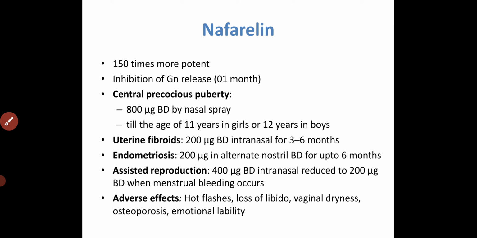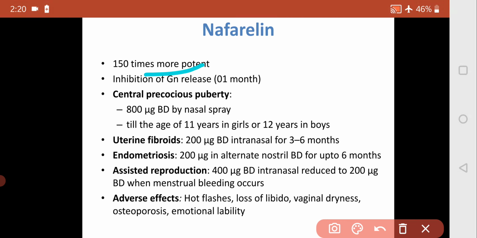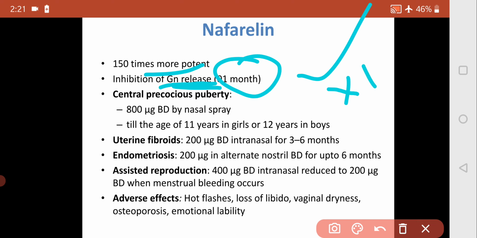Let's see the various drugs, like nafarelin. It is more potent and longer acting, with inhibition of gonadotropin release after 1 month. When we want continuous daily treatment, or if longer acting, then we give it by the intramuscular route. Ultimately we want to stop FSH and LH.